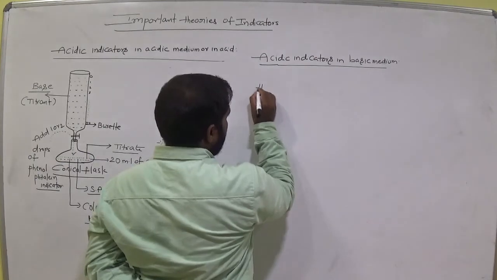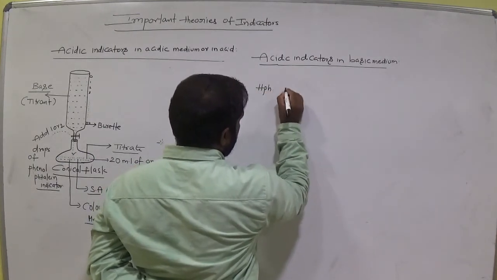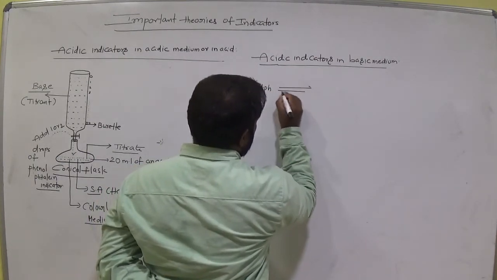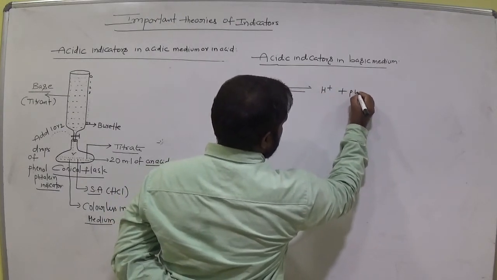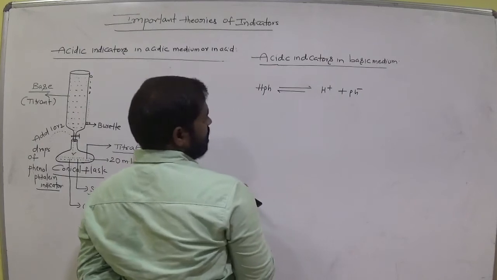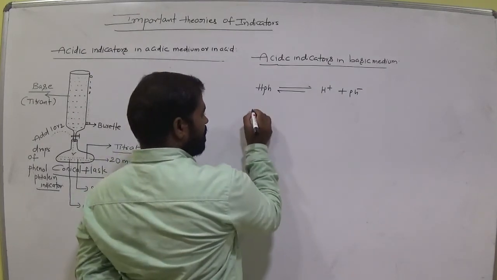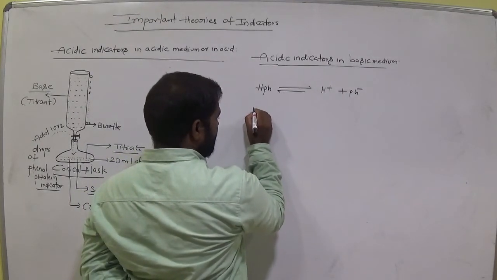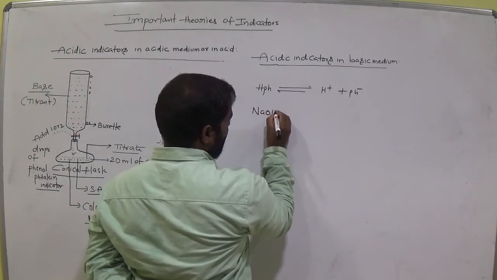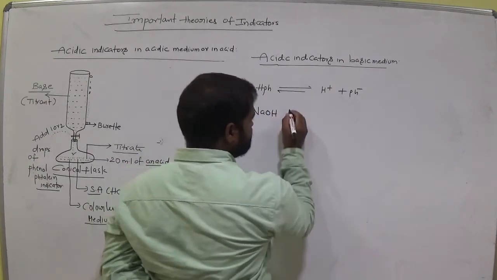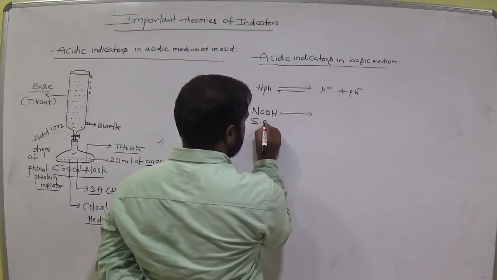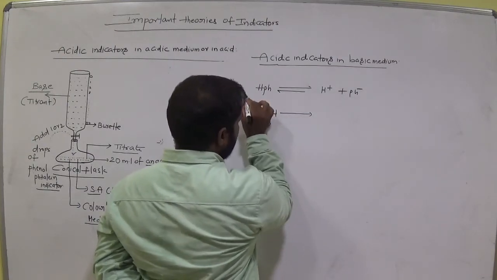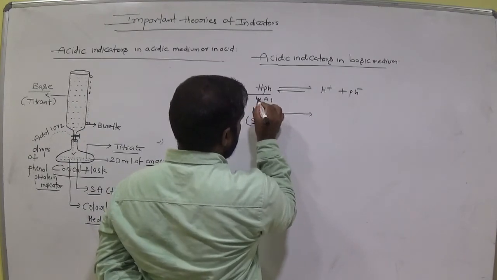What is the phenolphthalein indicator? This is HPH, am I right? What are the ions produced? H plus and pH minus initially, am I right? In the conical flask. Now we add base into that conical flask, NaOH, which is called a strong base, and HPH is a weak acid.